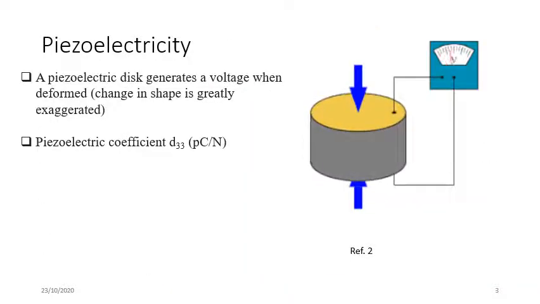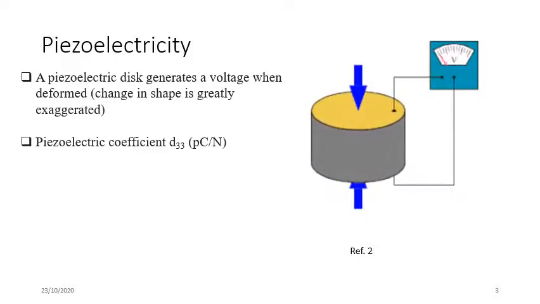To study the piezoelectric effect, here I have shown a simulation. A piezoelectric disc generates voltage when it is deformed; the change in shape is greatly exaggerated. Let's say I have this pellet. If I apply a force from the top and bottom surface and press that material, there is a generation of voltage. If I compress it, positive voltage is generated. If I release it and expand it, negative voltage is generated, so there is fluctuation between positive and negative.